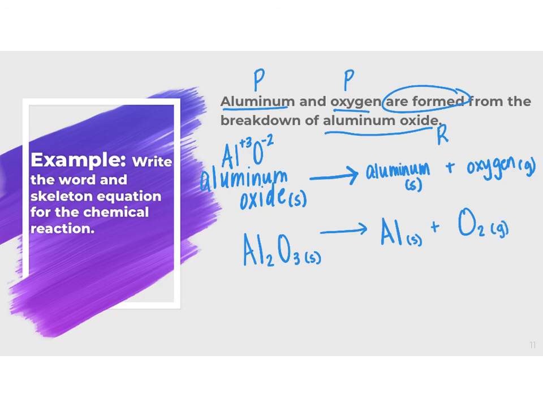All right, so that is how we do word equations and skeleton equations. You'll notice that we had aluminum for the last reaction as a reactant, and in this reaction, it is a product. So it's really important to read some context and use context clues to figure out what your products and reactants are to write your formula equation correctly.